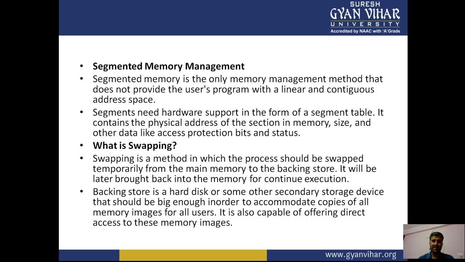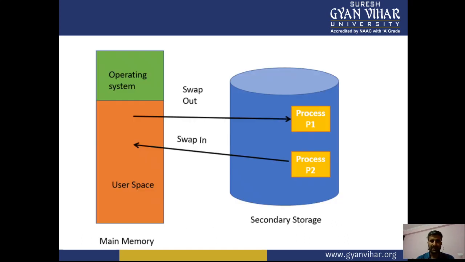Swapping is basically a concept about the method in which a process is swapped temporarily from main memory to the backing store. It is later brought back into memory to continue execution. The backing store is a hard disk or some other secondary storage device that should be big enough to accommodate copies of all processes. So here there is a swap in and swap out between the main memory and the secondary memory as well.